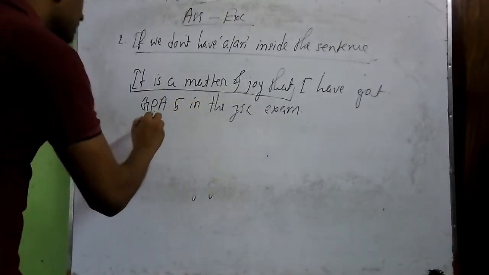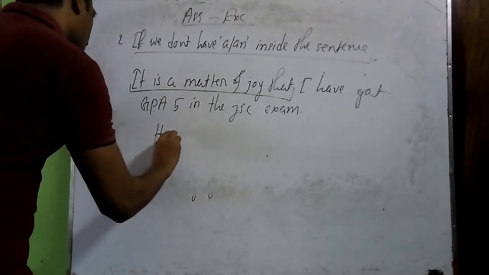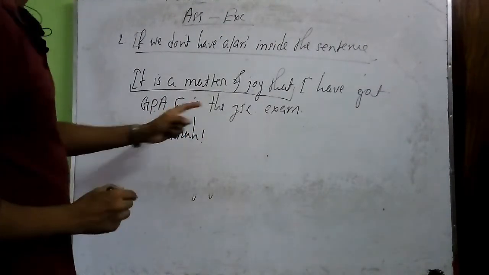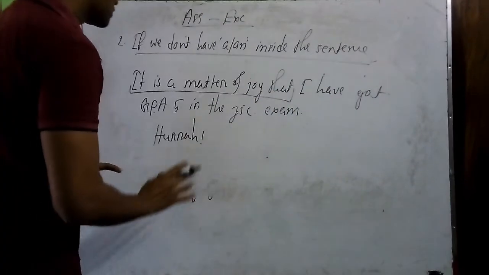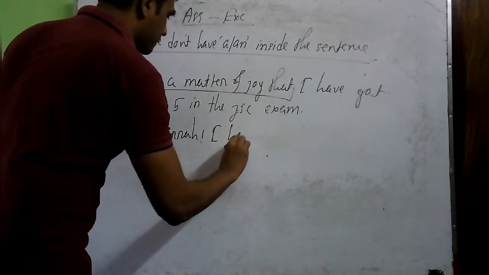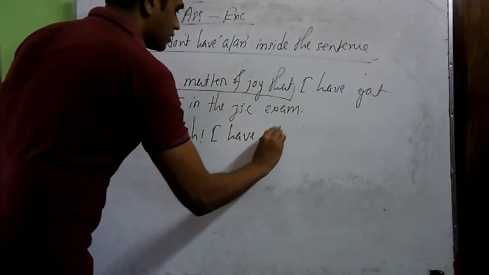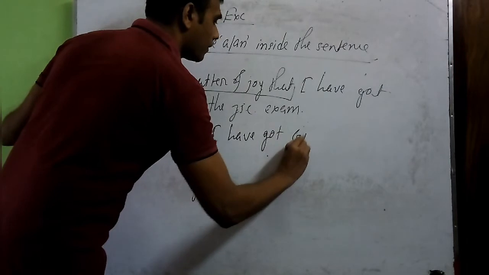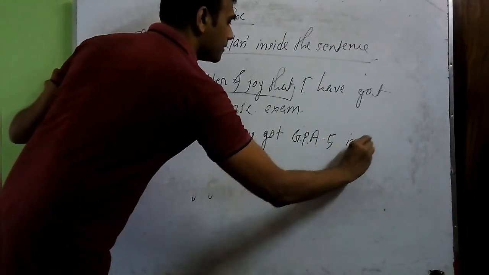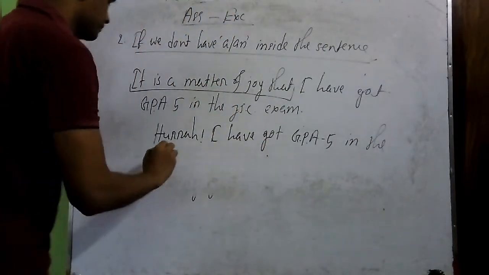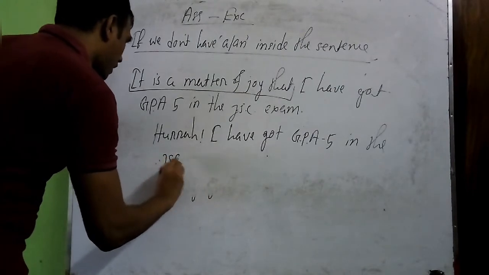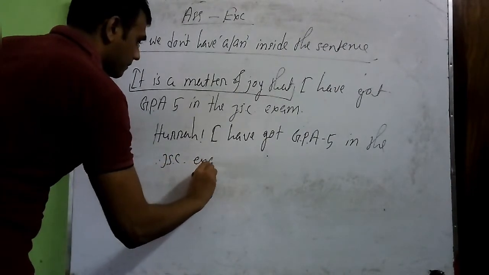So here the answer will be, Surya, then exclamatory sign here, and now the rest of the sentence will come here in its assertive form. That is, I have got GPA 5 in the JSC exam.